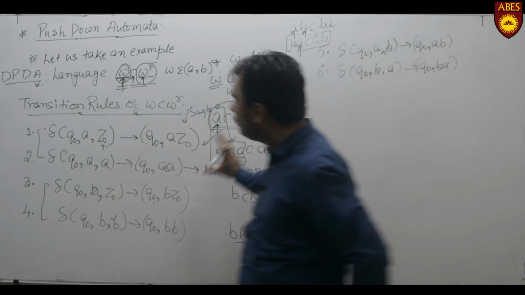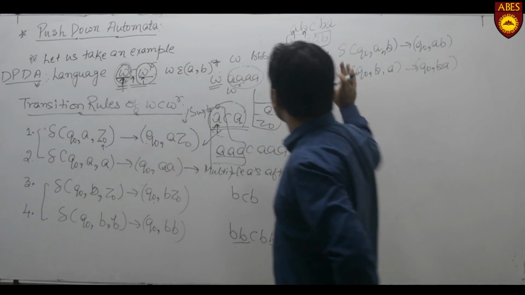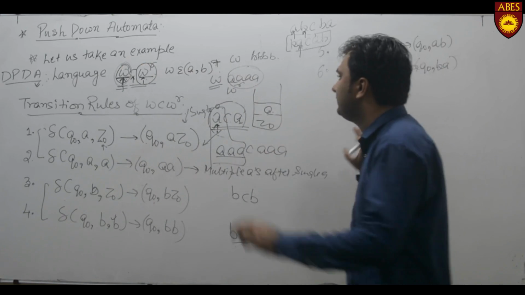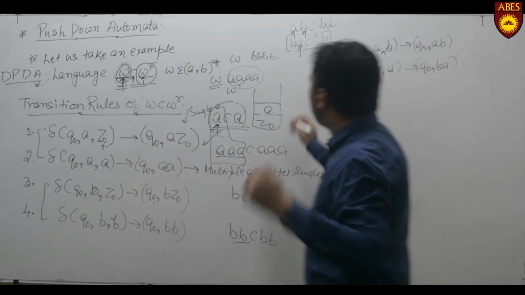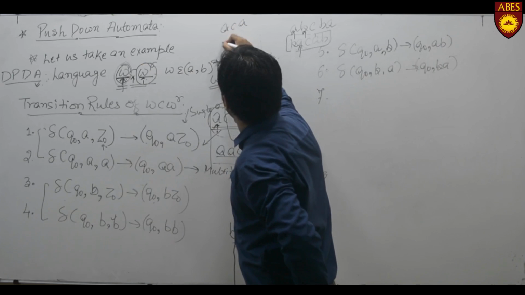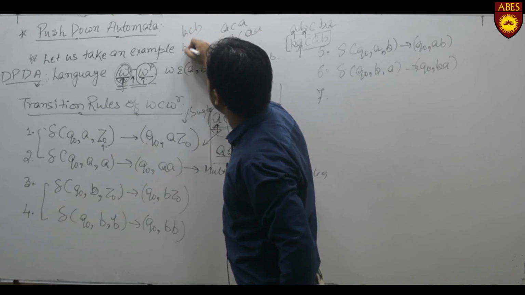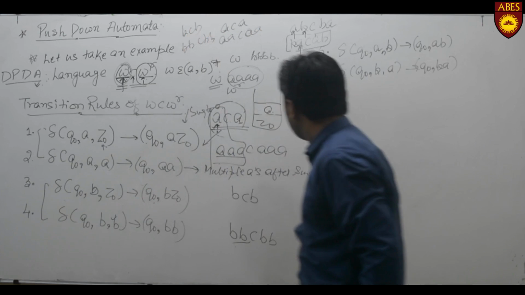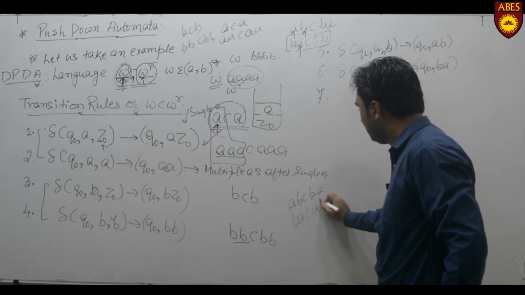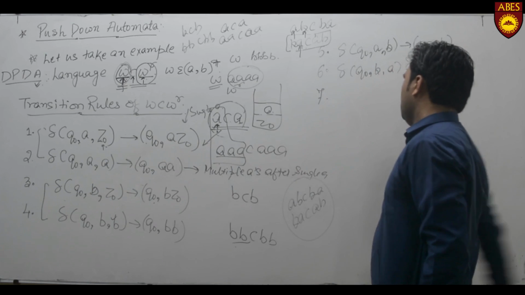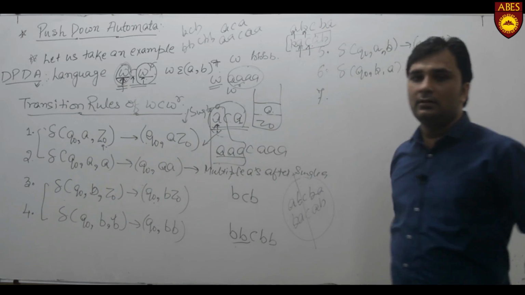Now these 6 rules are basically used for pushing the W part. All the possible strings are pushed using these 6 rules. Now rule number 7, now we have put every type of string A, C, A, double A, C, double A, B, C, B, double B, C, double B, or A, B, C, B, A, B, A, C, A, B. Now this pushing part has been completed. Now we move toward the C.